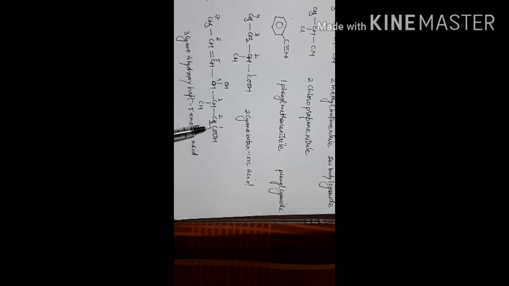So numbering will start from the carboxylic group, 1 2 3 4 5 6 7. At number 3 carbon CN is cyano, you can write it as a prefix. At number 4 carbon, the hydroxy group, OH group, and at number 5 carbon there is a double bond, and number 1 carbon is the carboxylic group.